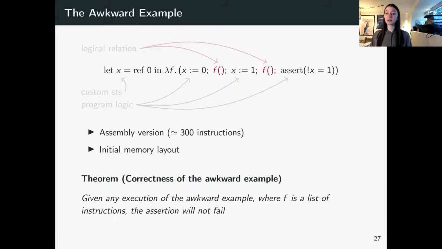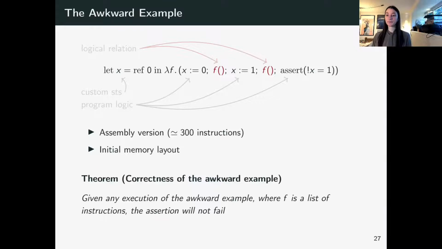So the assertion that x contains 1 here at the end of our closure relies on two properties. It relies on well-bracketed control flow, right? So we're calling f twice. If one of those calls returns at the wrong place, the assertion will fail. And then it also relies on local state encapsulation because, of course, x has to be hidden from f. So we use this example as evidence that our new calling convention enforces these properties.